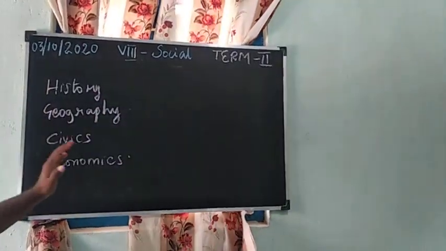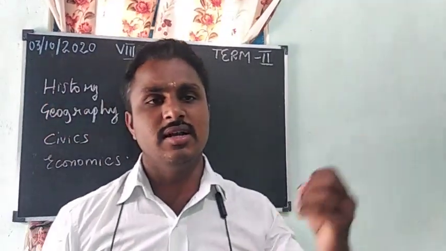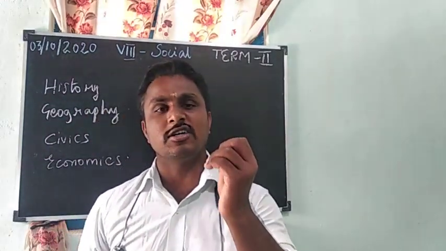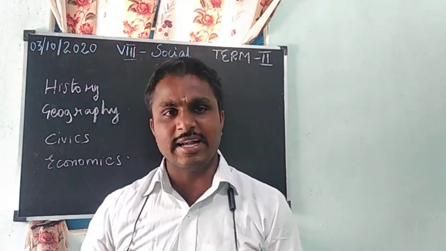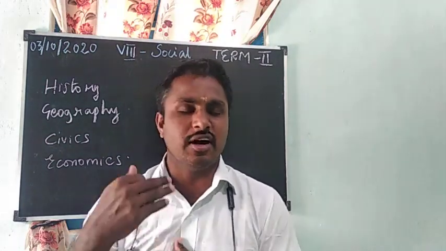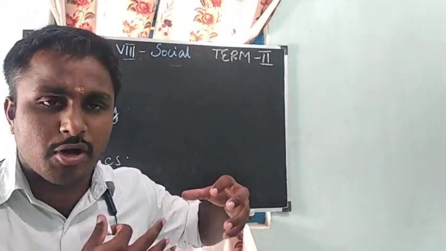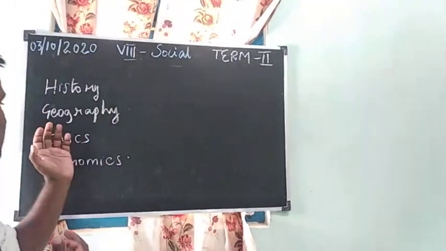Next one is civics. In civics we have studied about the government, for example state government, central government, and the constitution. In the constitution there are 448 articles, 25 parts and 12 schedules. The father of our constitution is Dr. B.R. Ambedkar. So this is about our government, our India, which we have studied in civics.